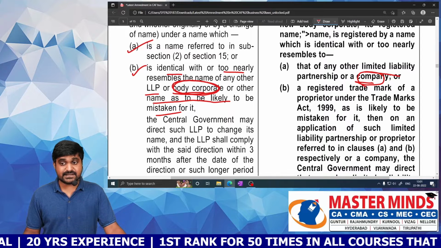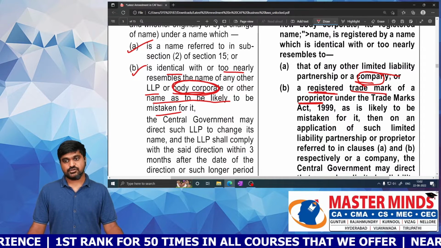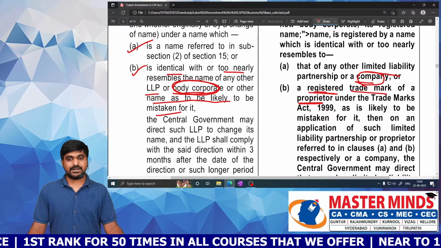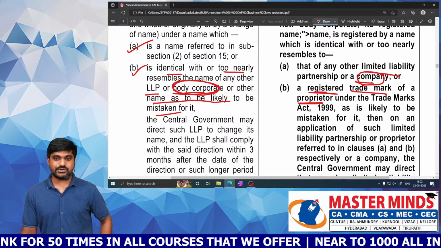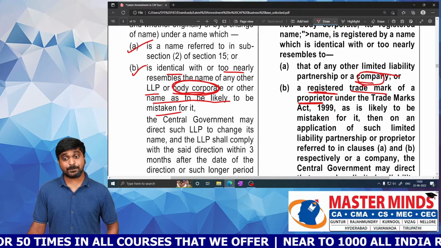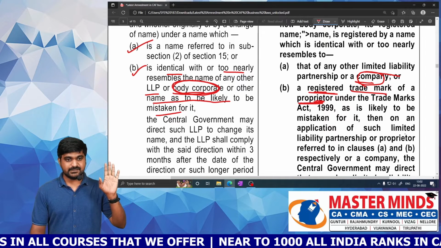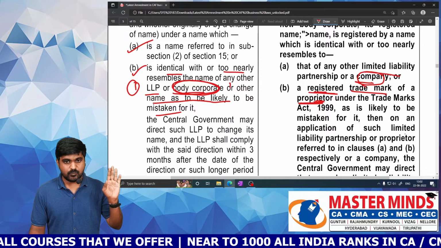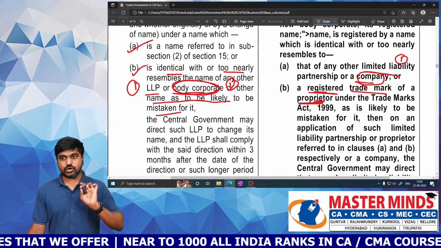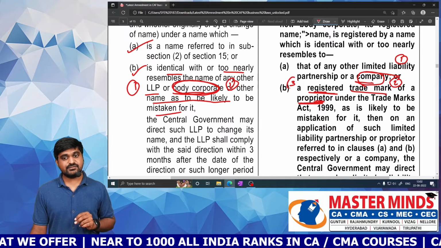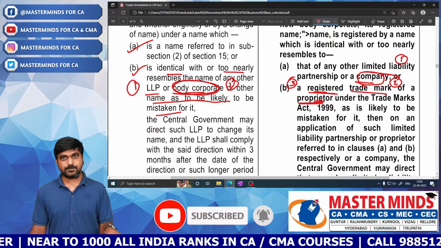And there is one more inclusion. We need to compare with the registered trademark of a proprietor. This concept is not there in the previous provision. We need to compare with the registered trademark of a proprietor, not any other organization. So previously it was LLP, body corporate. But now it is LLP, instead of body corporate it is company, and the third, newly added one, is the registered trademark of a proprietor.